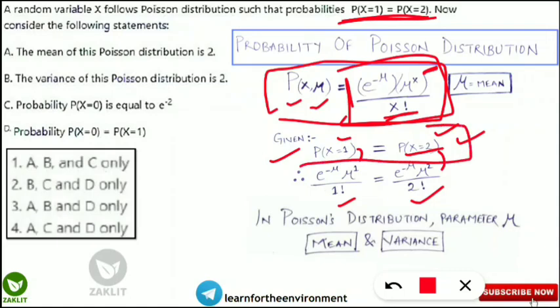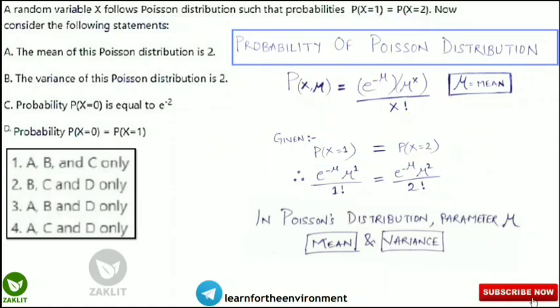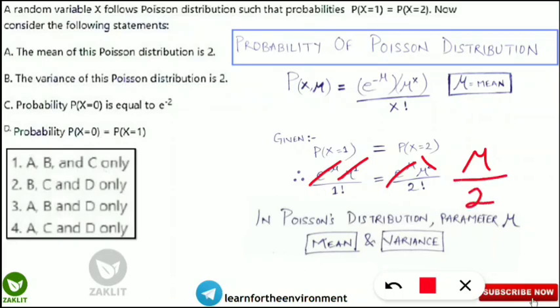And where did we get this from? It is already given in the question: P(x equal to 1) equals P(x equal to 2), which means both probabilities are the same. So after solving this, what do we get? e to the power minus mu cancels on both sides, and mu to the power 1 and mu to the power 2, that means one mu will be cancelled, only 1 mu will be there on the right hand side, divided by 2 factorial, which means 2, and here it will be how much?